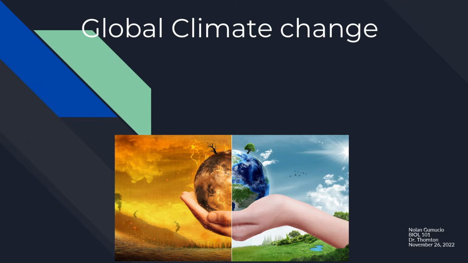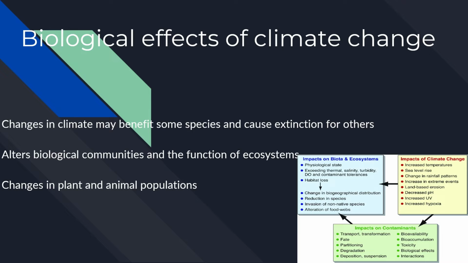Global climate change. Biological effects of climate change. Climate change can disrupt the link between organisms and their local environment. This reduces survival and reproduction and causes a big impact on populations or certain species around the world. Change in climate may affect some species and sadly may cause extinction for others. It can alter biological communities and the basic function of ecosystems as well.